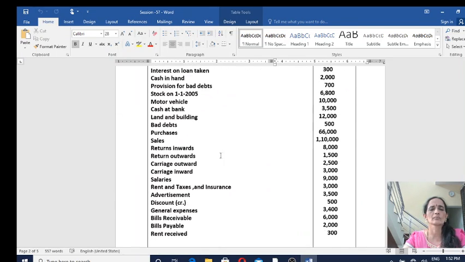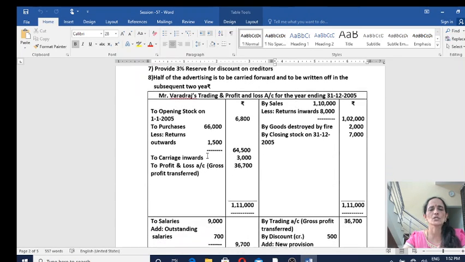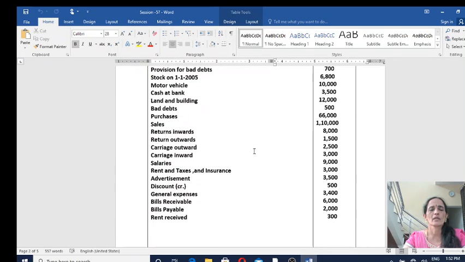Then you have returns outwards, means purchases returns or returns to suppliers. Deduct it from purchases on the debit side of trading account. So purchases 66,000. Less returns outwards 1,500. So to the outer column 64,500.